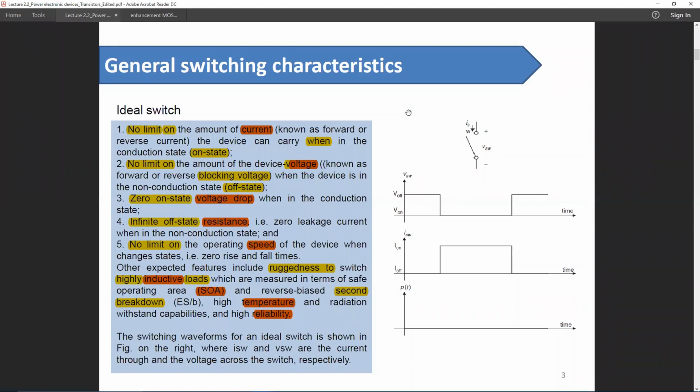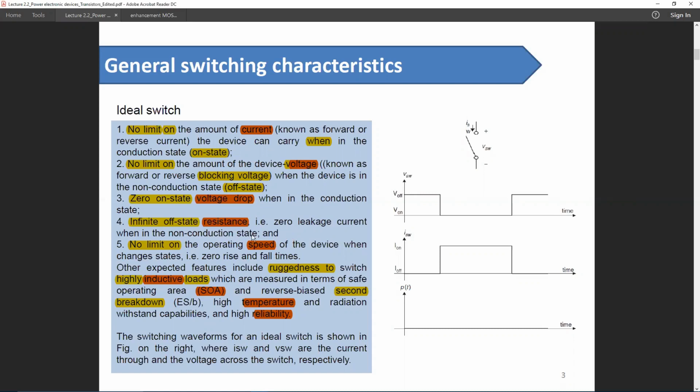Here are some characteristics of an ideal switch, which has no limit on the amount of current, so no limit on the blocking voltage. There will be no voltage drop during the device on state, and during off state the resistance will be infinite.